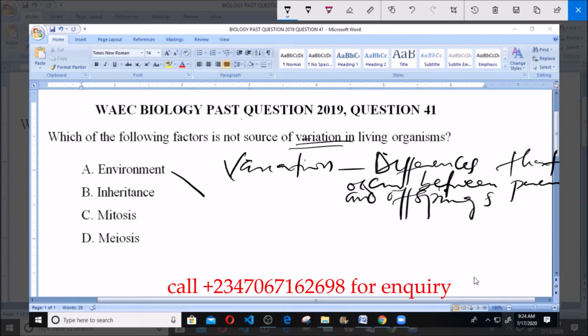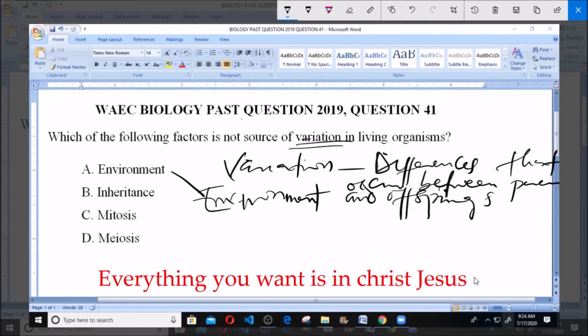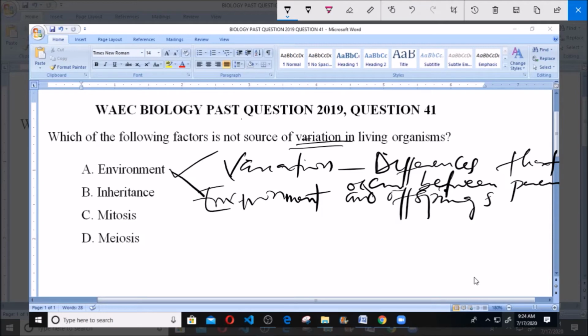We have environment. Now, environmental conditions like sunlight affect some phenotype. When I say phenotype, I mean some physical qualities we have. For instance, the color of a particular person. Someone in Nigeria, due to the harsh condition of the weather, the sun and the rest, looks darker than someone staying in a cold region, a temperate region. So environment affects variation.